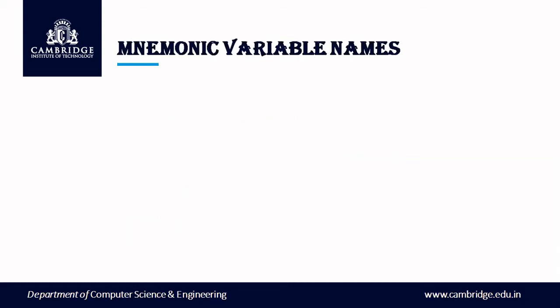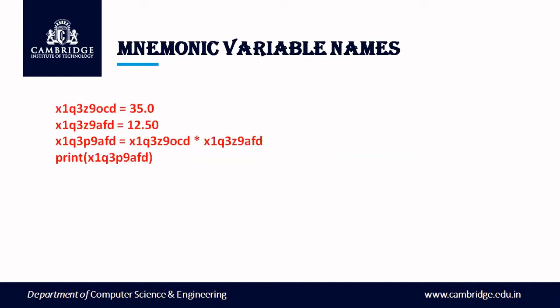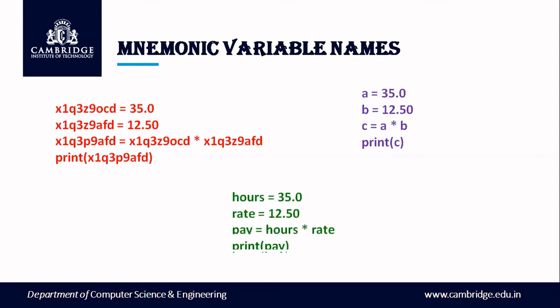Now mnemonic variables. When you see here, can you see some set of code? What exactly are you understanding from this code? It's so clumsy and confusing, right? Now let us see the other one. This is okay. We can guess some calculation is happening. But what about this?